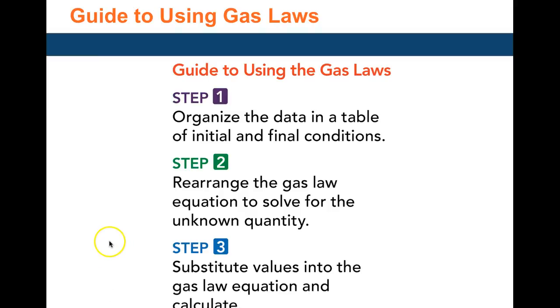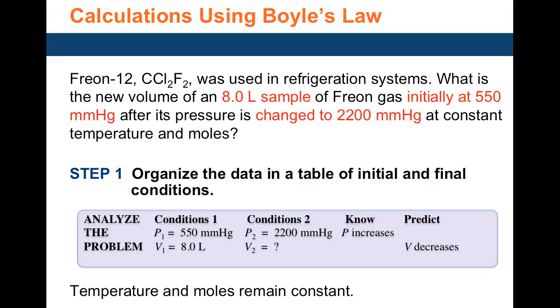How do you solve gas law problems, especially Boyle's law? Start by organizing what you have in a table and then rearrange the gas law to solve for the unknown quantity. If you're given P1 V1 equals P2 V2, you have to be given at least 3 variables to solve for the unknown, and substitute the known values into the equation to calculate the unknown.